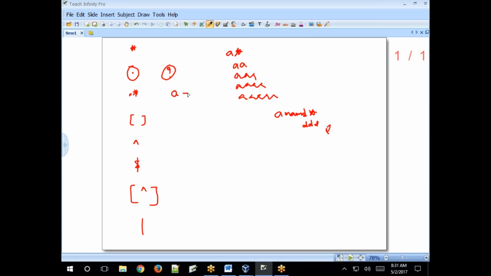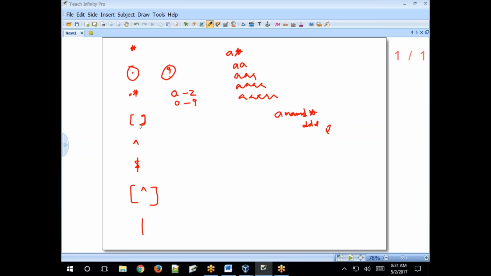A to Z, 0 to 9. Okay, dot asterisk is the same as asterisk in wildcard characters. What is square bracket? It specifies a range.